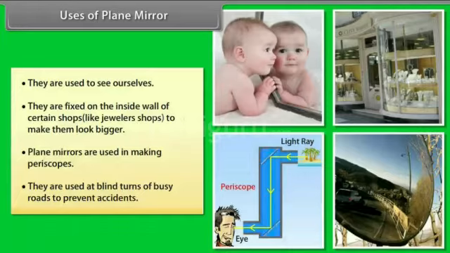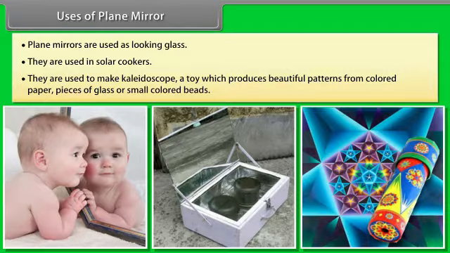Plane mirrors are fitted at blind turns of some busy roads to prevent accidents. They are used as looking glass. They are used in solar cookers. They are also used to make a kaleidoscope, a toy which produces beautiful patterns from colored paper, pieces of glass, etc.